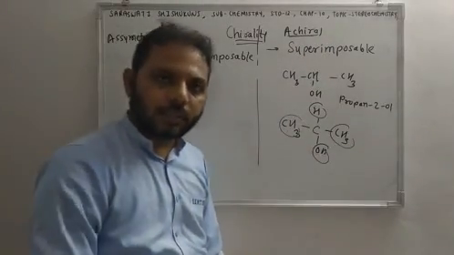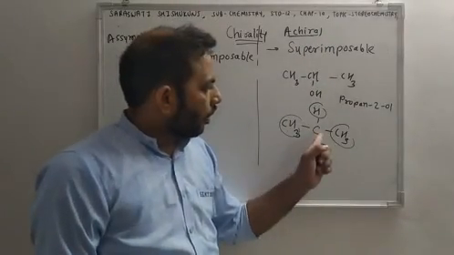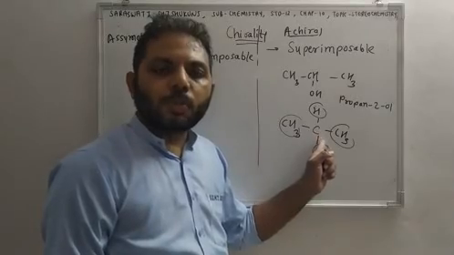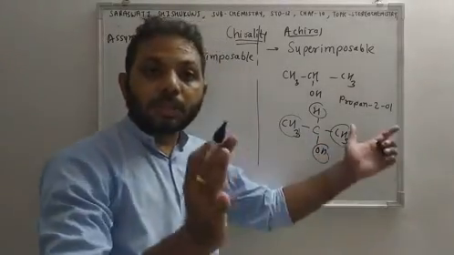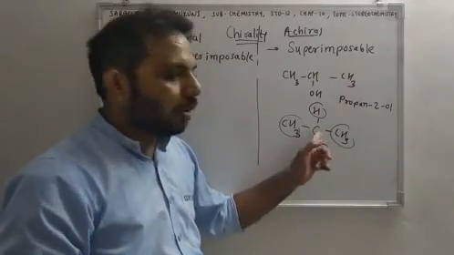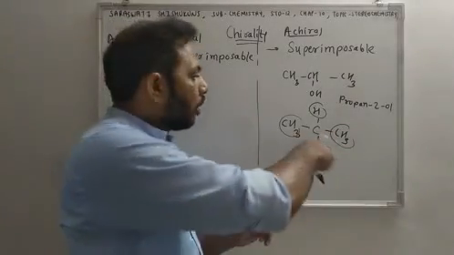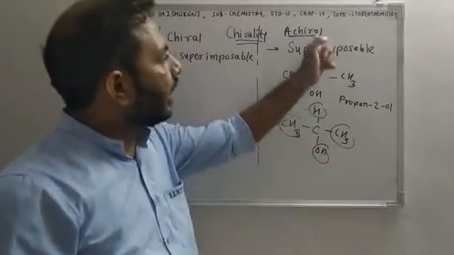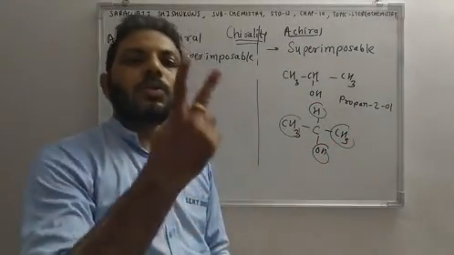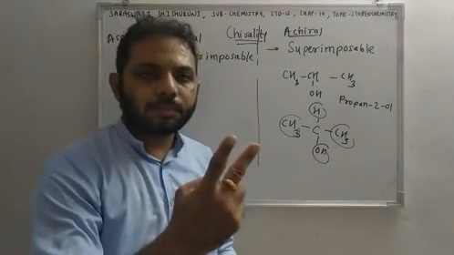And the other reason is, if you see the mirror image of this propane 2-ol, this image and mirror image will be superimposed. So propane 2-ol mirror image and its original image getting superimposed, and that is why it is achiral. So there are 2 definitions of achiral, right?